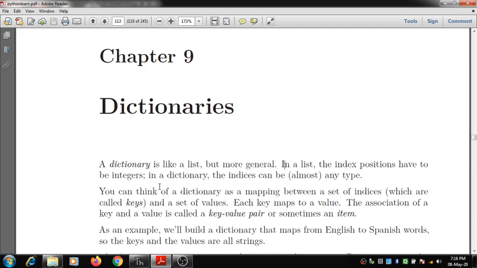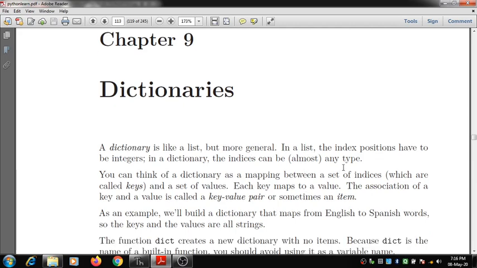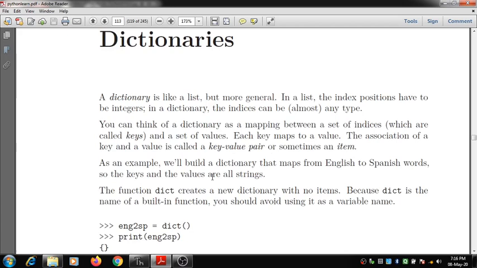You can think of a dictionary as a mapping between a set of indices and a set of values. In a dictionary we call the indices keys. So the mapping is between the key and a value. The index value is called a key and the items are called values. The association of a key and a value is called a key value pair, or sometimes an item.